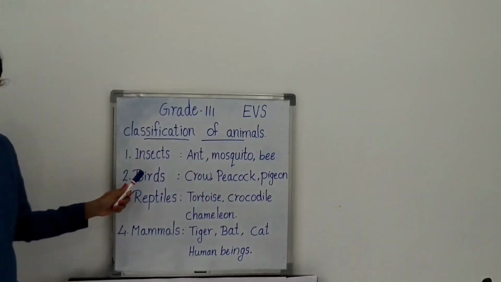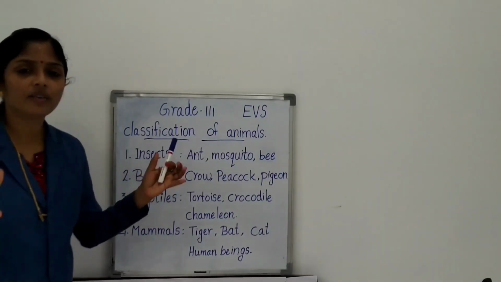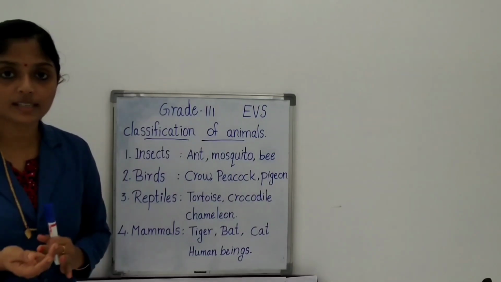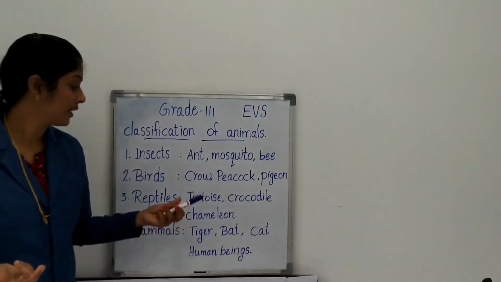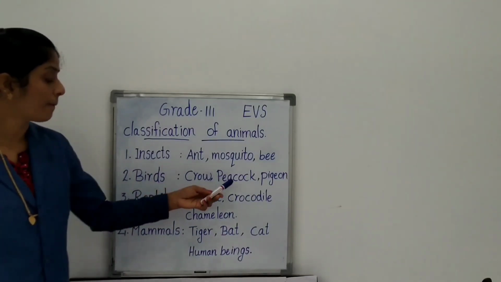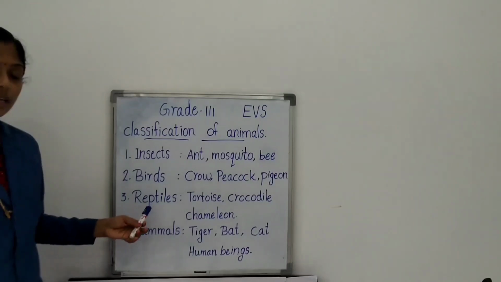Then next one, birds. Birds have a very lightweight body and have feathers, wings, and can fly. Examples: crow, peacock, pigeon. Next one, reptiles.